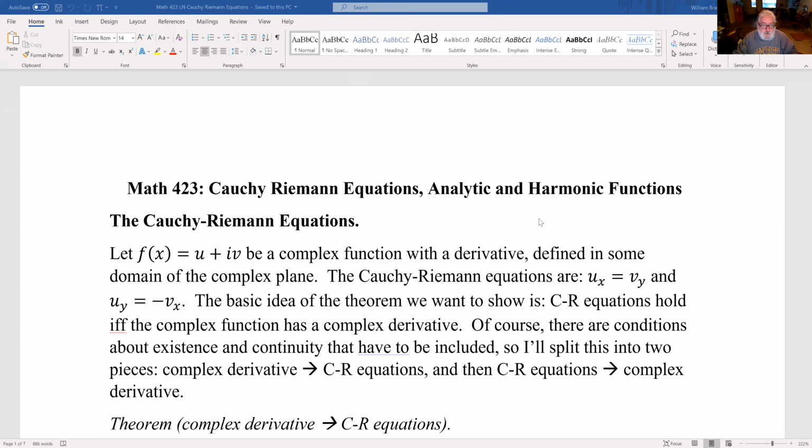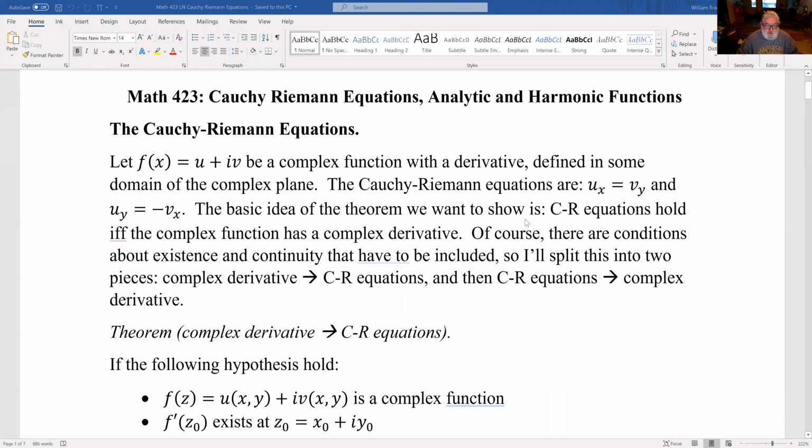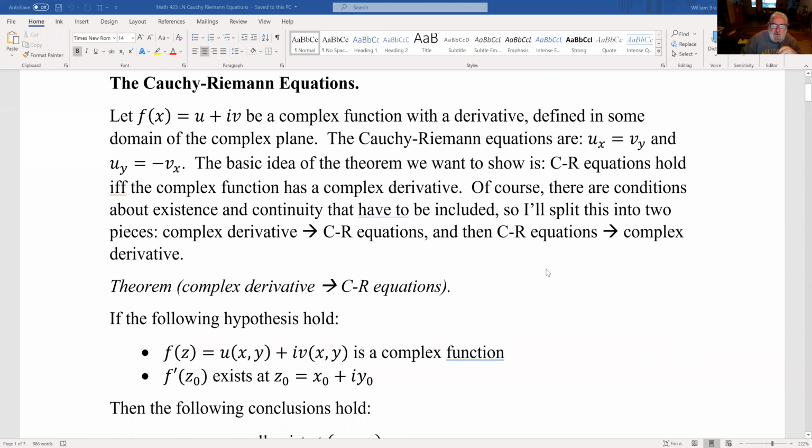Okay, so Cauchy-Riemann equations in analytic and harmonic functions. So what are the Cauchy-Riemann equations? We have a complex function and a derivative defined in some domain of the complex plane. The Cauchy-Riemann equations are these: u_x equals v_y and u_y equals v_x. The subscript u sub x is the partial derivative of u with respect to x. U sub y is the partial derivative of u with respect to y.